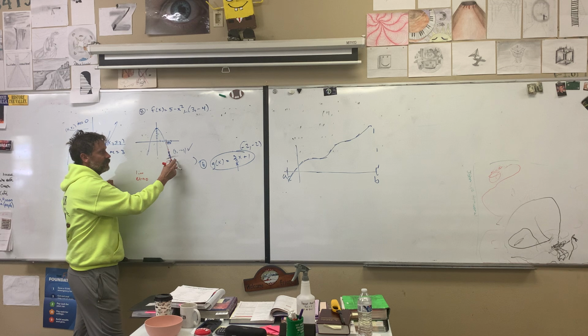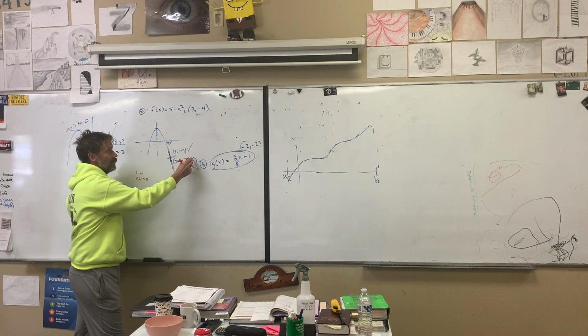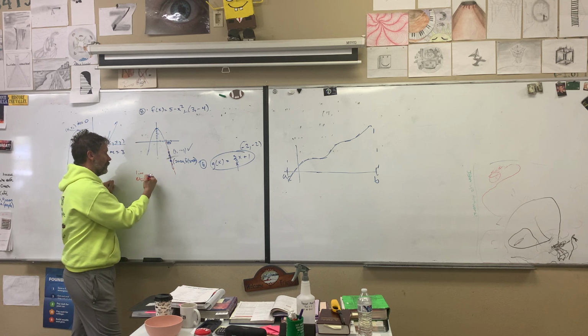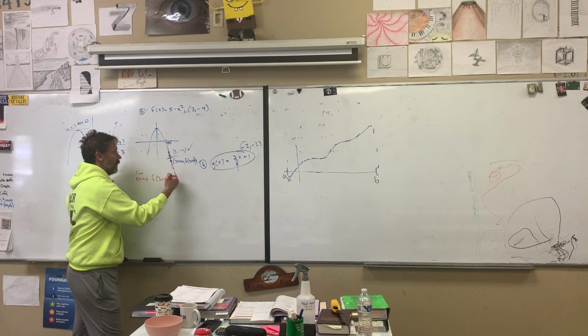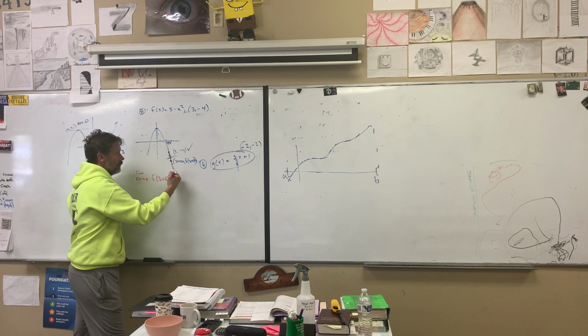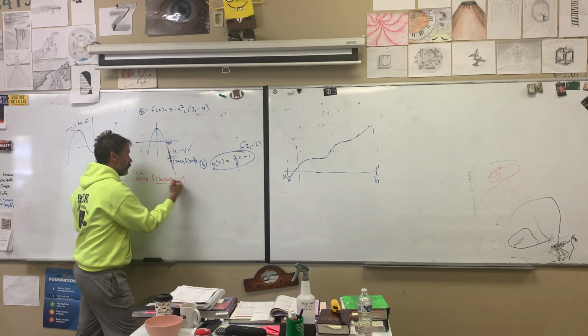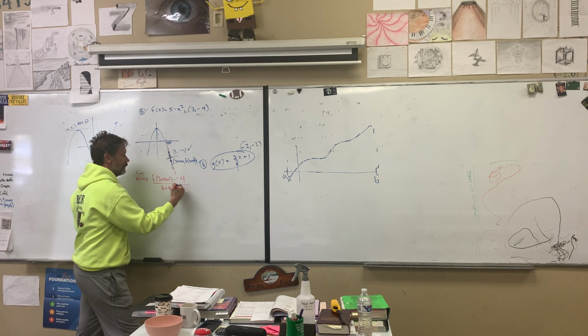So what is this? 3 plus delta x. And then this is going to be f of 3 plus delta x. So then we take y2, which is f of 3 plus delta x, minus y1, which is -4, all over 3 plus delta x minus 3.